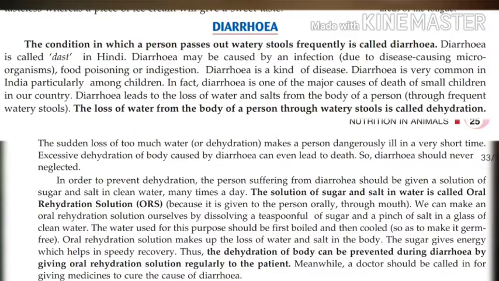Diarrhea may be caused by an infection due to disease causing microorganisms, food poisoning or indigestion. Diarrhea is a kind of disease. Okay. Diarrhea is very common in India, particularly among children. Diarrhea leads to the loss of water and salts from the body of a person through frequent watery stools. Okay. When frequent watery stool occurs, then what happens? There is loss of water and salts from the body.